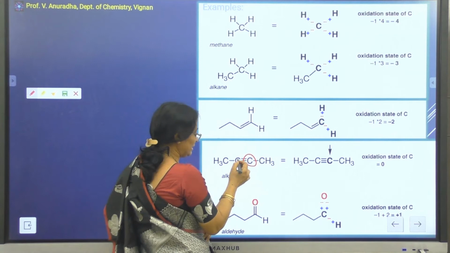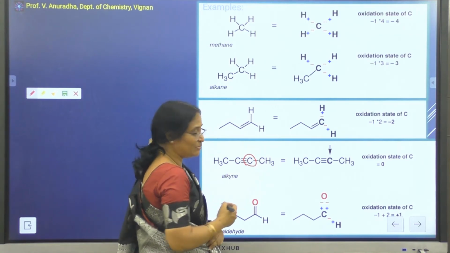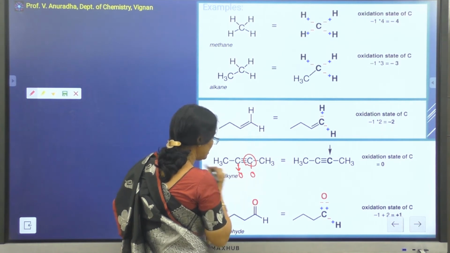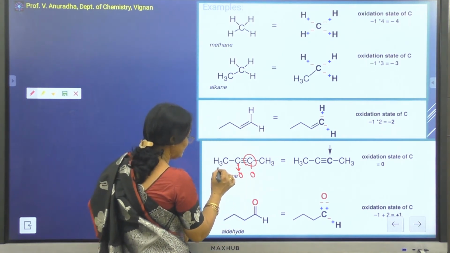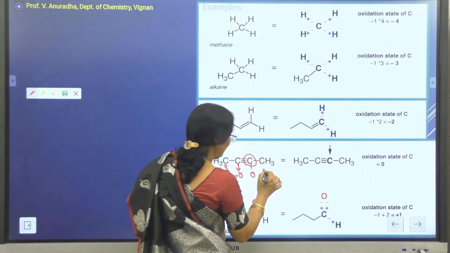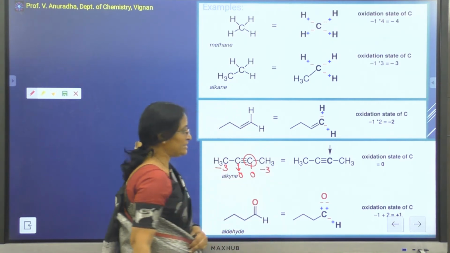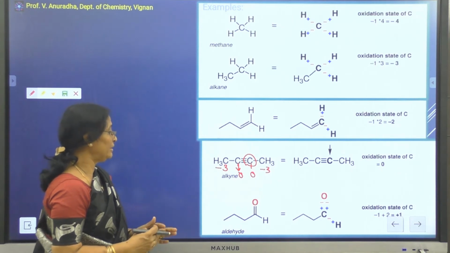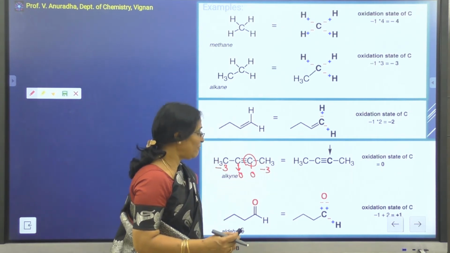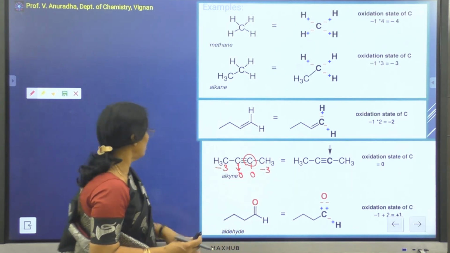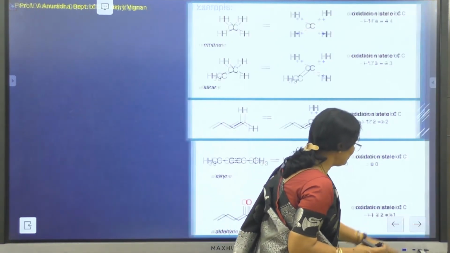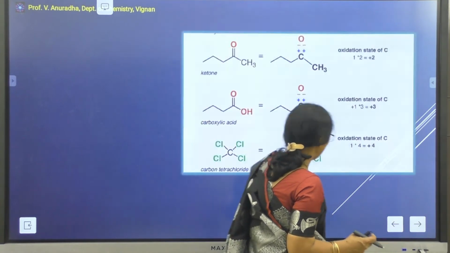Now this carbon is attached with 4 carbon atoms, therefore it is 0. Similarly, for this it is 0. If I look at this, it is -3. Similarly, for this it is -3. In this way, we can calculate the formal charge on every carbon atom depending upon the number of hydrogens, number of carbons, or number of electronegative atoms attached to your carbon atom.